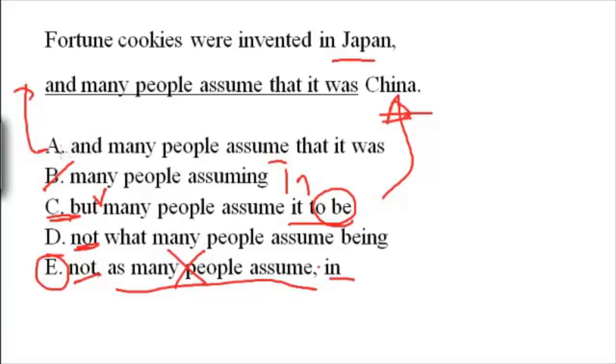Let's look at A now, right? The original sentence that we didn't consider, right? Let's look at A. Were invented in Japan, and, so complete different idea, many people assume that it was China. Okay, now see if this makes any logical sense, right? There is no contrast here at all, right? So they linked the sentence with the word and, many people that it was China. No contrast at all, so it can't be A.